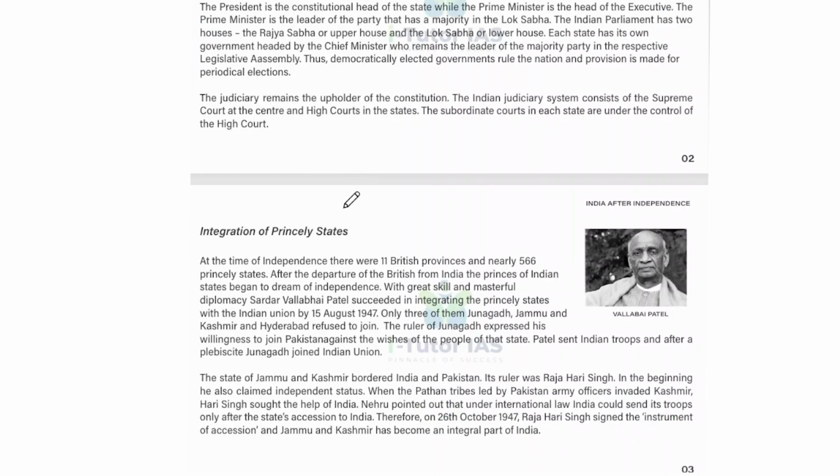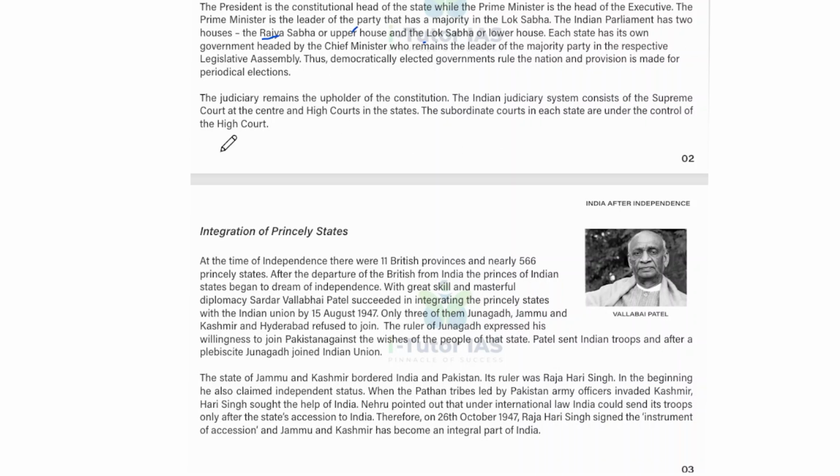The president is the constitutional head of the state, while the prime minister is the head of the executive, and the prime minister is the leader of the party that has a majority in the Lok Sabha. The Indian parliament has two houses: Rajya Sabha, also called the upper house, and the Lok Sabha, the lower house. You can remember L and L: lower is Lok Sabha and upper is Rajya Sabha.